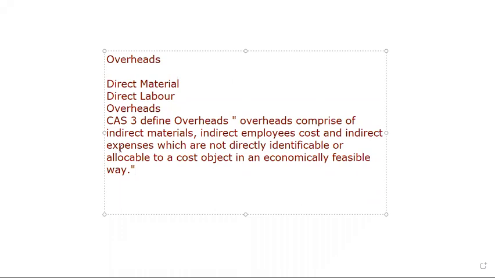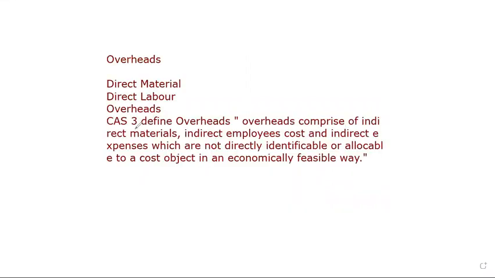So what does the definition indicate? It indicates, number one, that Cost Accounting Standard 3 defines overheads, which comprise first indirect material, because direct material is a part of your prime cost. Indirect employee cost means labor cost.